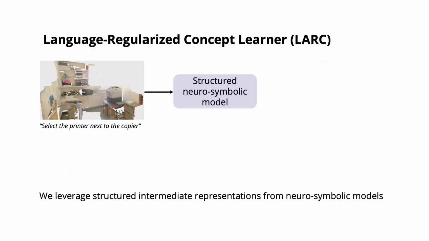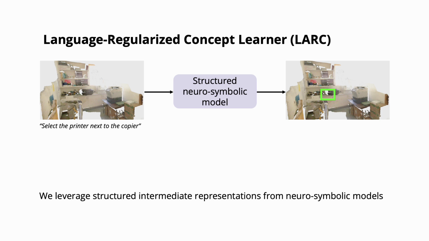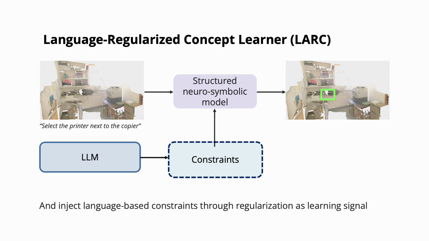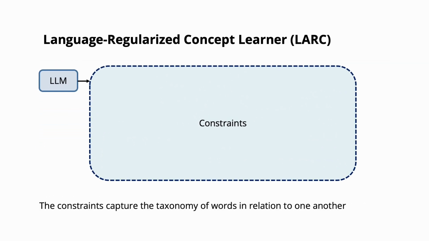Our proposal is to leverage structured intermediate representations from neuro-symbolic models and inject language-based constraints through regularization as learning signal. The constraints capture the taxonomy of words in relation to one another.